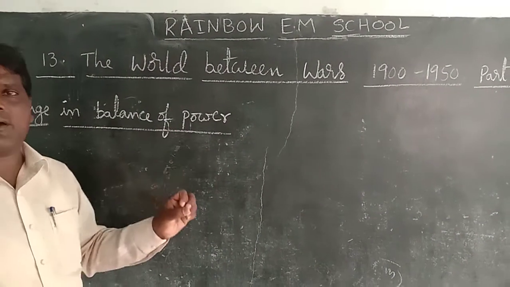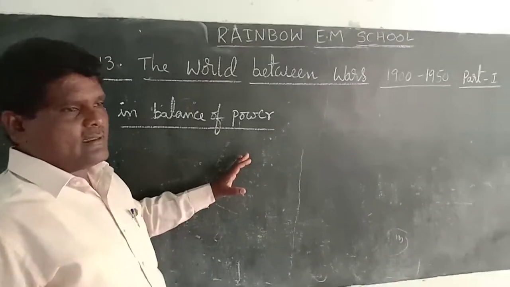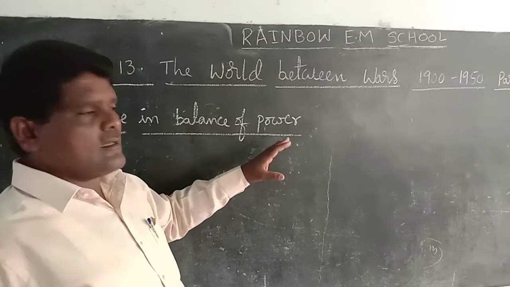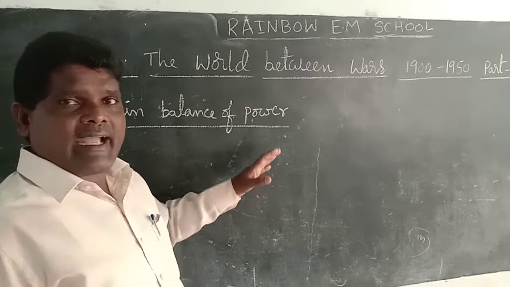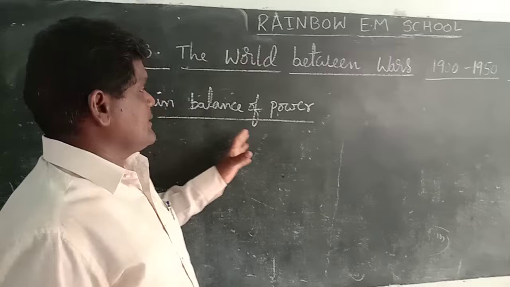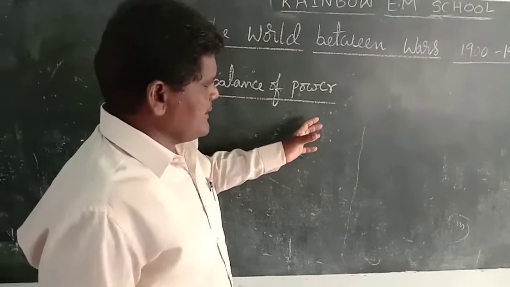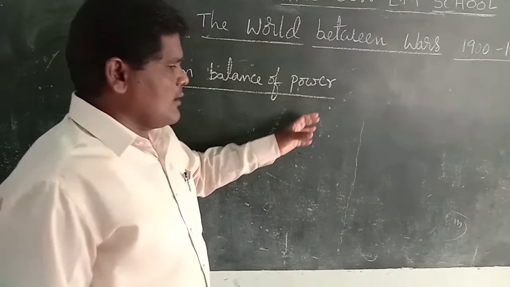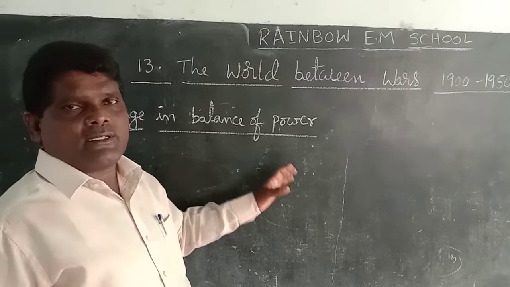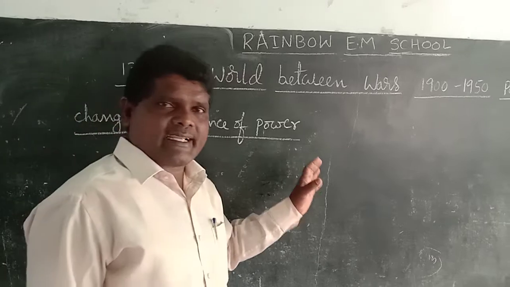Changing balance of power in the world. During the First World War and Second World War, the world was divided into two groups, Axis and Allied. After the Second World War, the balance of power also changed. America, the USA, and the USSR became superpower countries after the Second World War.